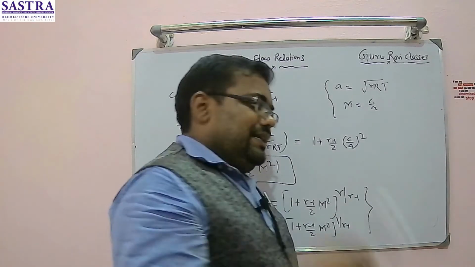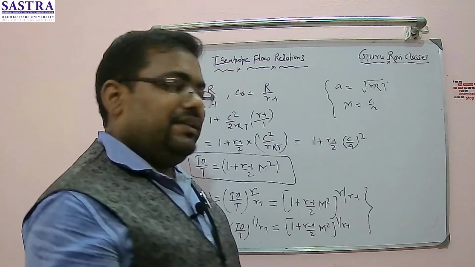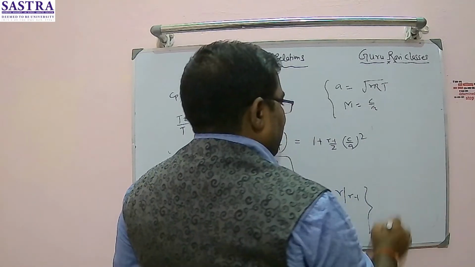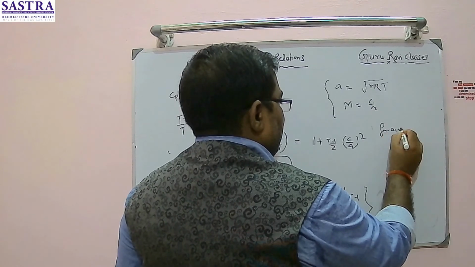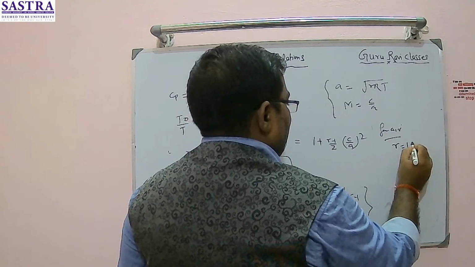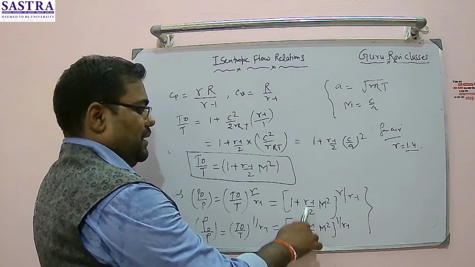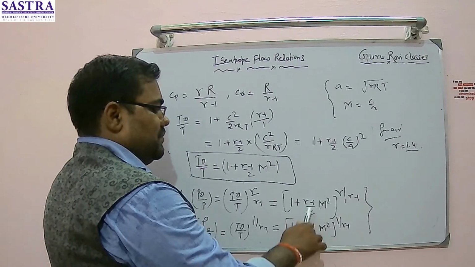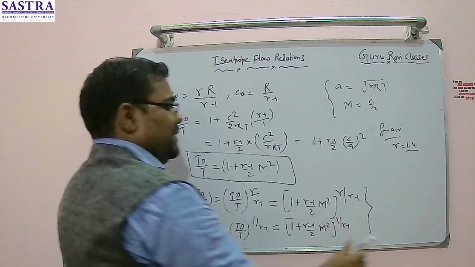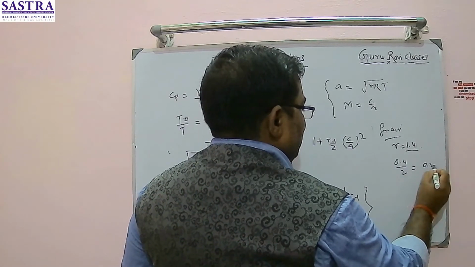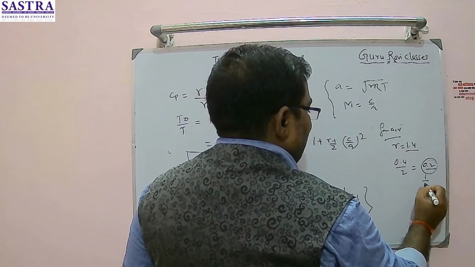Now the question arises, how basically in airspeed indicator problems you were writing 1 by 5, and for air you know gamma is equal to 1.4, a fixed value. So we substitute here 1.4 minus 1, that will be 0.4 divided by 2, right? This will become 0.2, and 0.2 is nothing but 1 divided by 5.